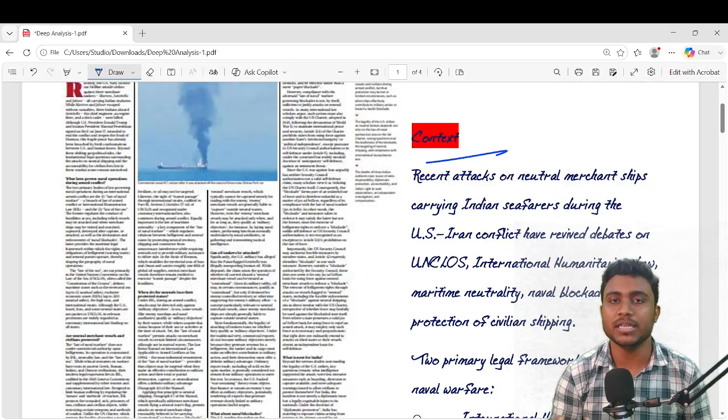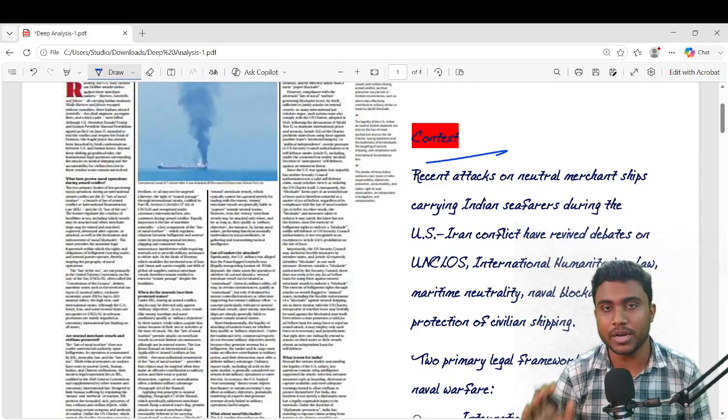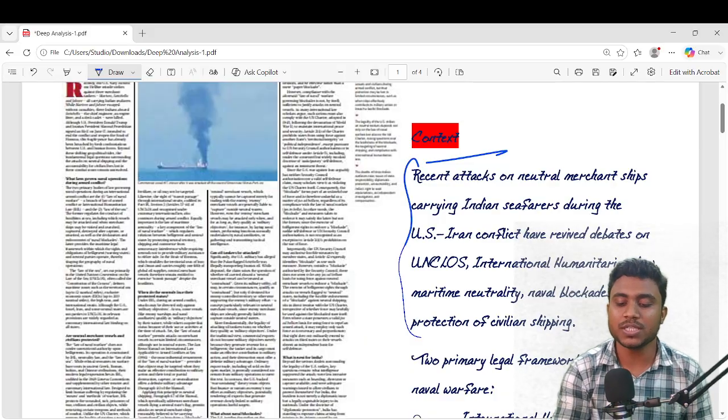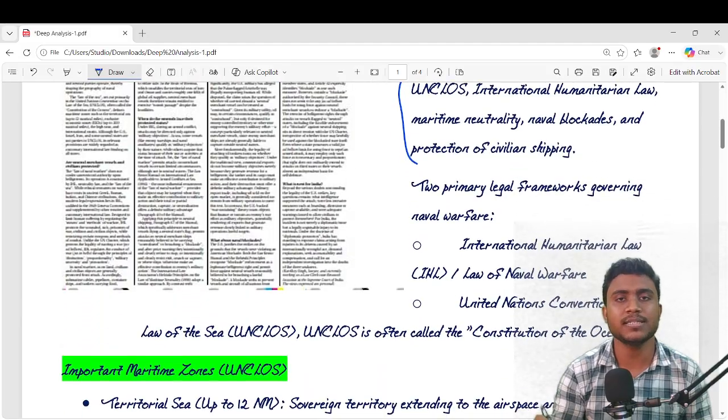raises so many questions. What are the international laws regarding neutral ships, regarding commercial ships, which ships are not linked to any war? How can nations bomb civilian ships or commercial ships? So this is the context. We'll discuss what the international laws are.